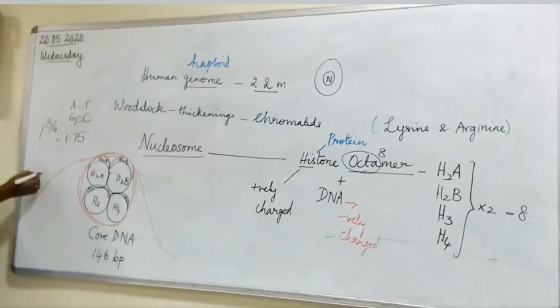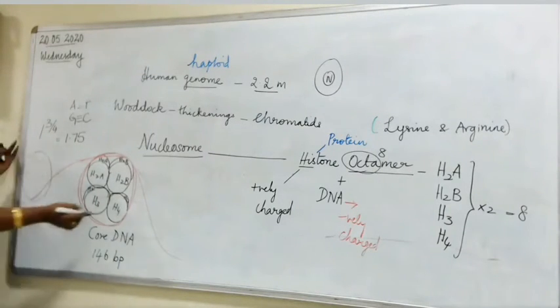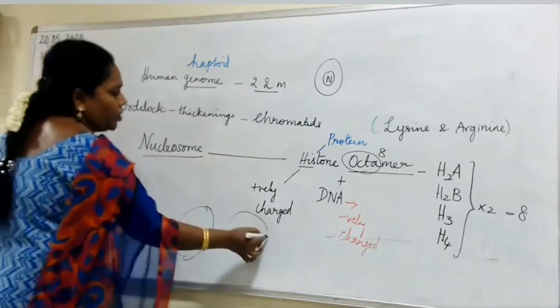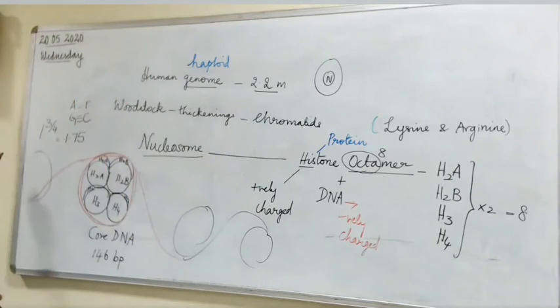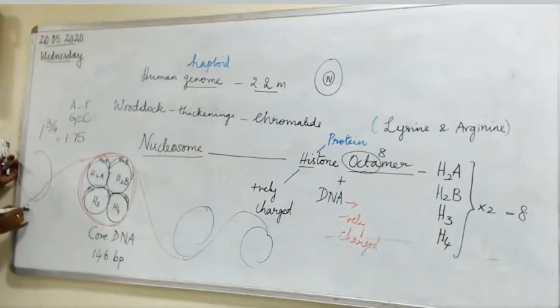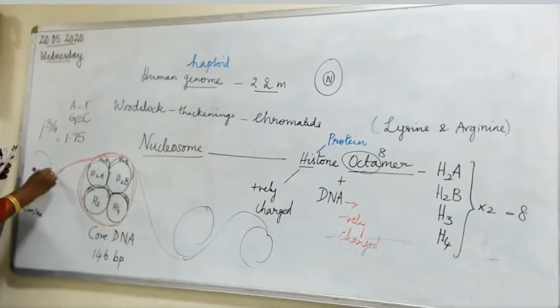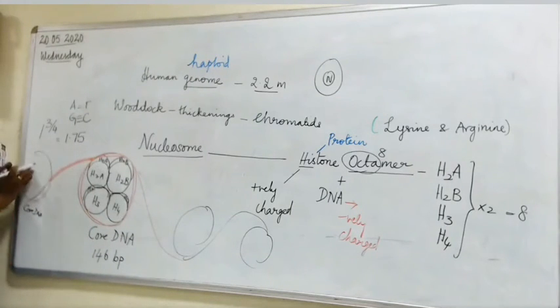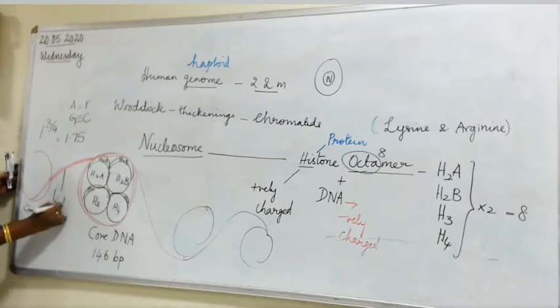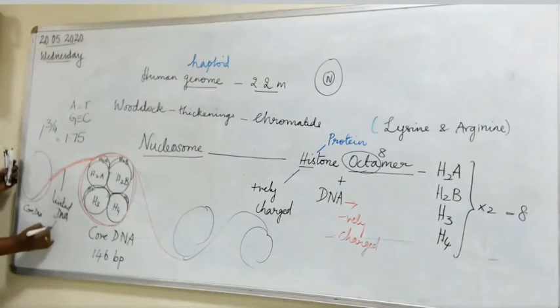Okay, and imagine here this side there will be an octamer and here this side there will be an octamer. So it goes on like this. Okay, so here where it is being present, here also you call it as core DNA. So this place is left out now. Here, this is called as the DNA that links one core DNA and the other core DNA. You call it as linker DNA. Whereas this will have 60 base pairs.